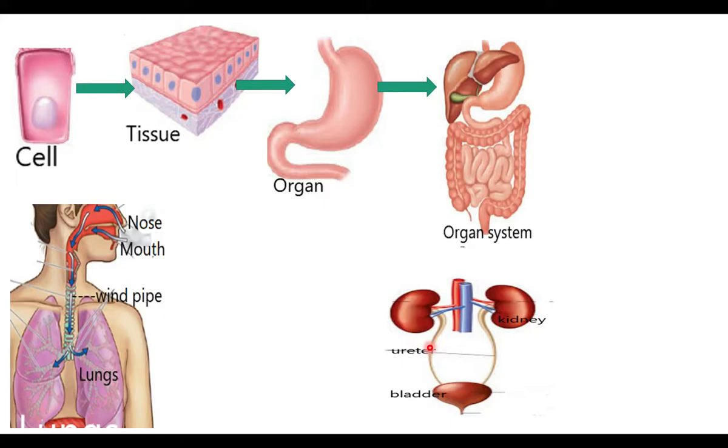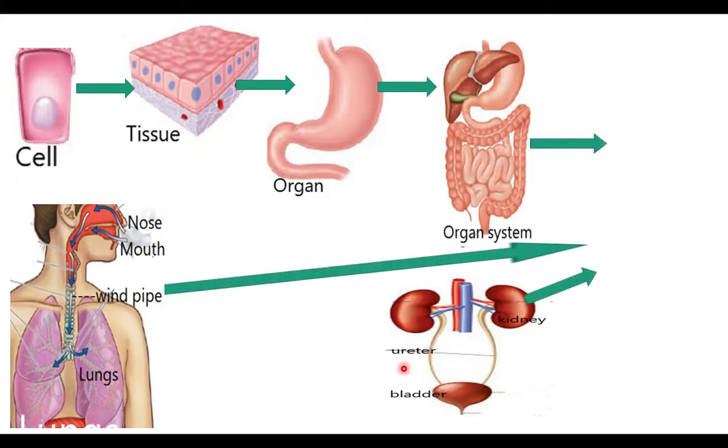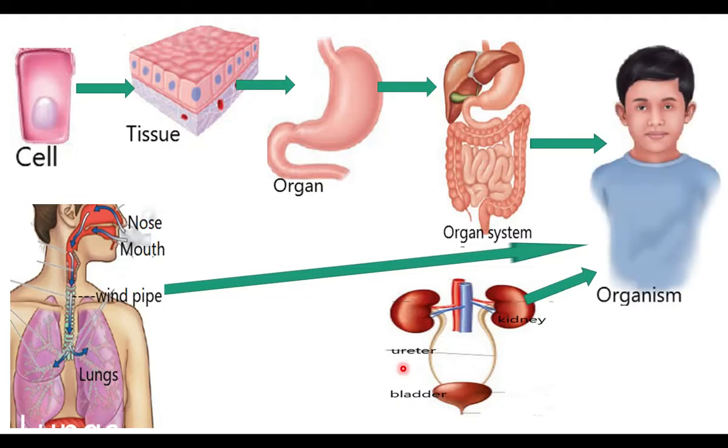All the systems together form one organism. Human being is an organism. We are made up of many systems. These organ systems are made up of organs. Organs are made up of tissues. These tissues are made up of cells. From that we can understand that the cell is the smallest part of an organism. So cell is the structural unit. The structure of a human being is made up of cells. So cell is the structural unit.